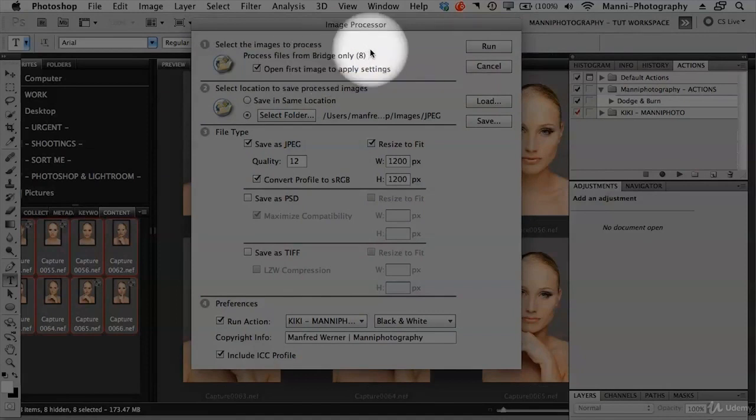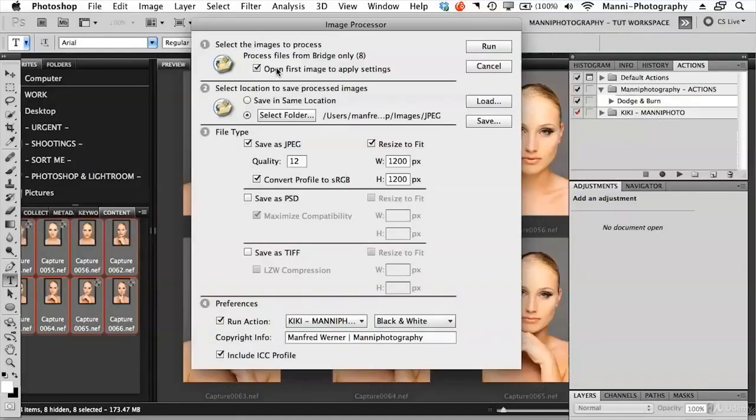We've selected all these 8 images. If you go through Photoshop you will still have to select your images, but through Bridge it just goes quicker, that's why I'm doing it through Bridge. Then go to open first image to apply settings. Yes, you want to tick that box, because the first image that will be opened goes into Camera Raw. In Camera Raw you can adjust and tweak your image a little bit, and all these adjustments will be added to all other images. So select that, and we'll show you guys in a moment what will happen.